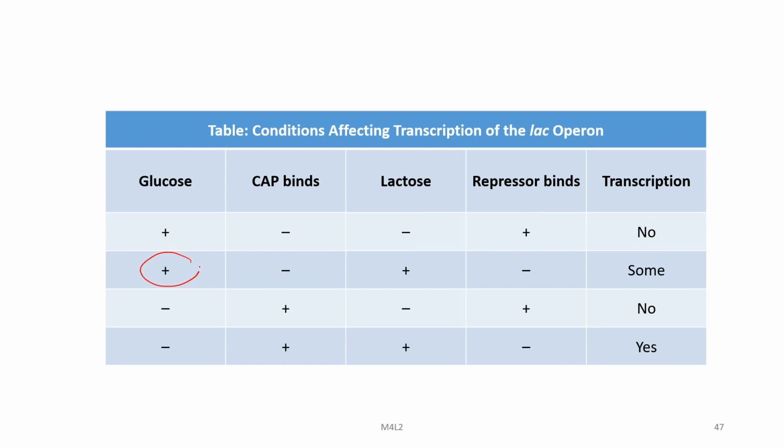Now, in the case of presence of glucose and lactose, CAP cannot bind, repressor cannot bind, and there will be a little bit of transcription. In the other cases where glucose is present and lactose is absent, the repressor binds, no transcription. And in the case of glucose absent, CAP is binding, lactose is present, then the repressor is not binding, and there is transcription happening.